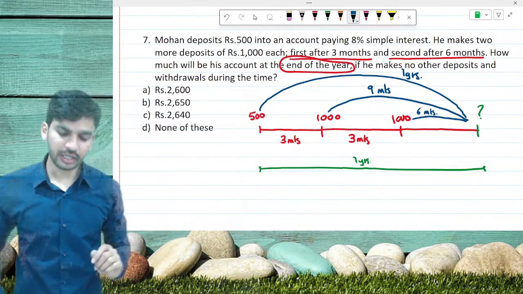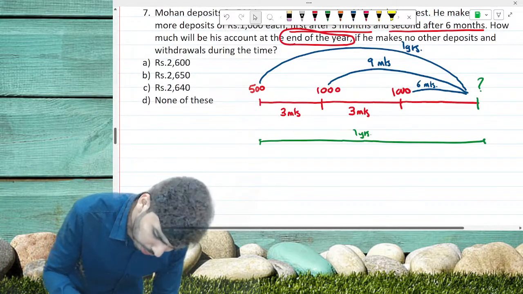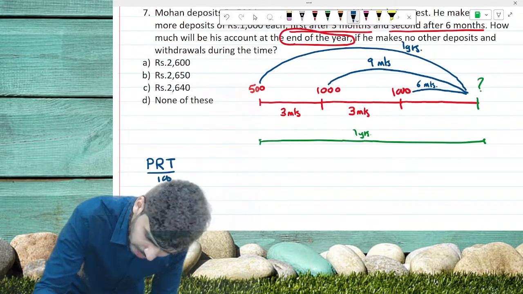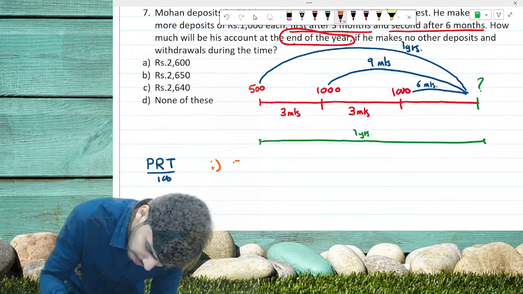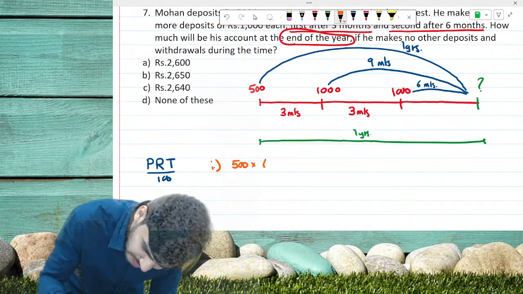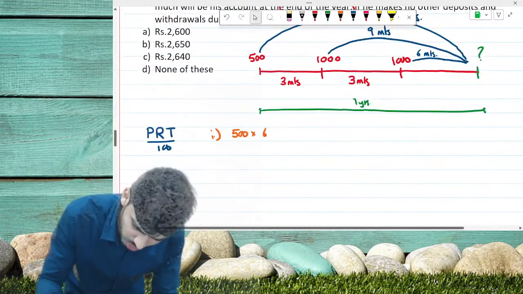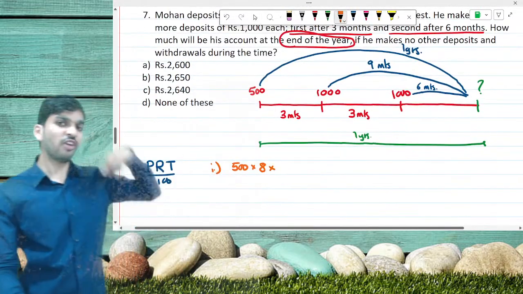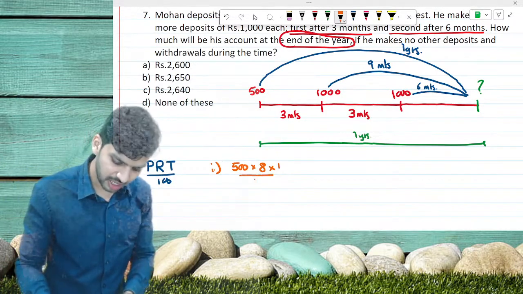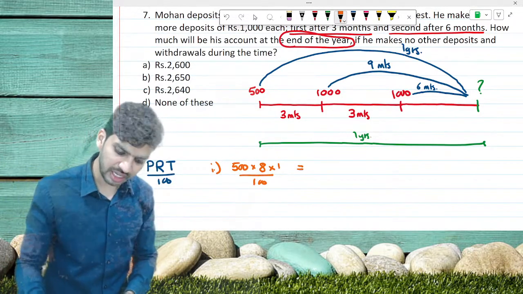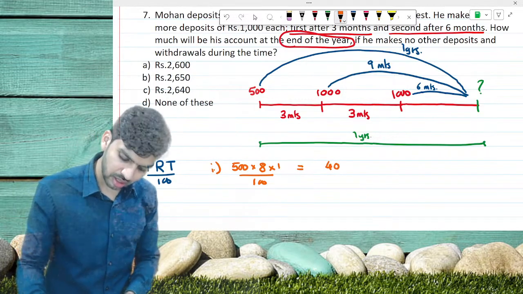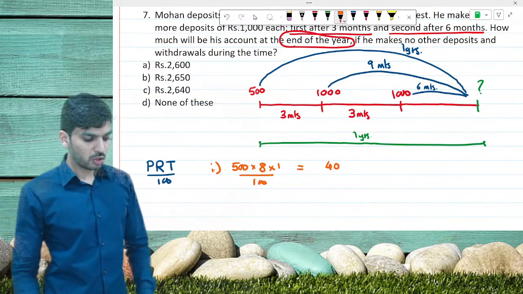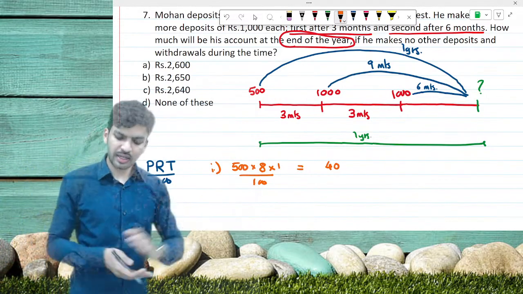For 500, what will be the interest? If we use the basic formula, that is PRT divided by 100. For the first 500, principal will be 500. Rate of interest given is 8%. What is the time for 500? It is 1 year, divided by 100. So 500 into 8 is 40 after dividing by 100. So for 500 we are going to get 40 rupees as interest.